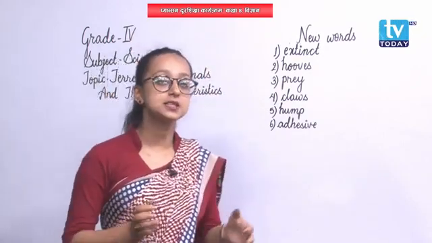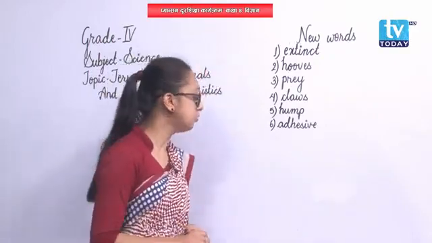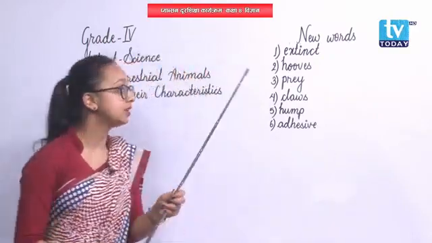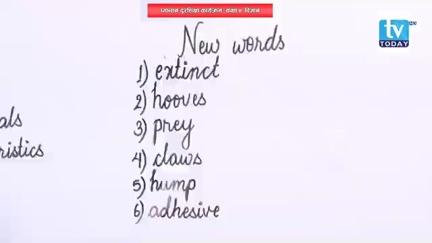But before entering into the topic, I have written some of the new words of the chapter on the board. The first one is extinct. What do you mean by extinct? Extinct means no longer in existence.